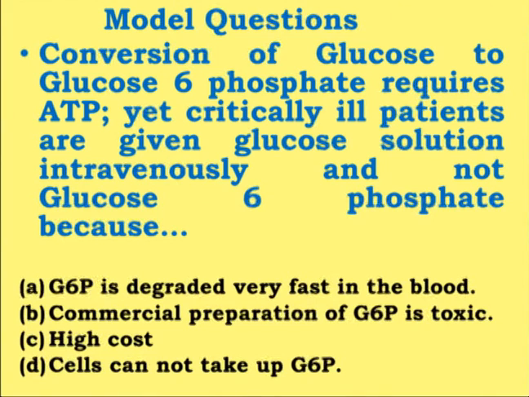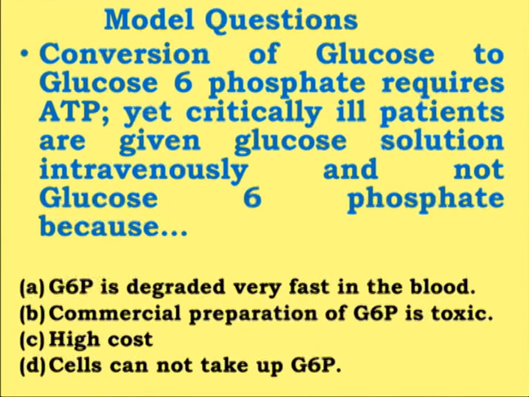So here the glucose to glucose 6-phosphate conversion takes place inside the cell. So cells cannot directly take up glucose 6-phosphate. The transport system for glucose is not such that it will directly take up glucose 6-phosphate.